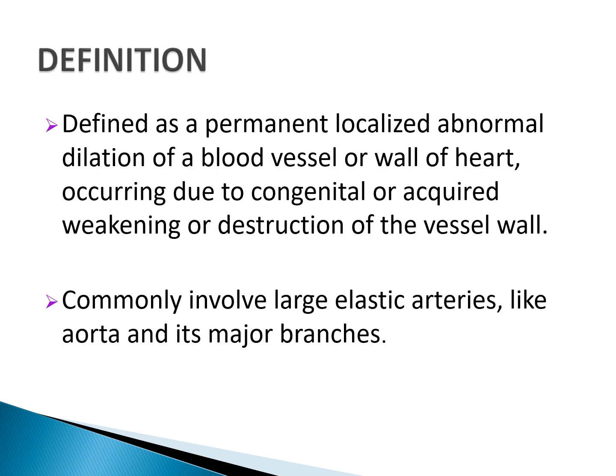How do we define aneurysm, or what are aneurysms? Aneurysm is defined as a permanent, localized, abnormal dilation of a blood vessel or a wall of heart which occurs due to congenital or acquired weakening or destruction of the vessel wall.